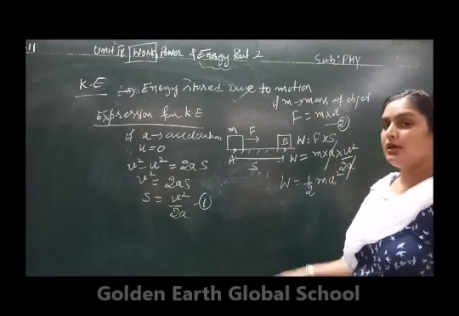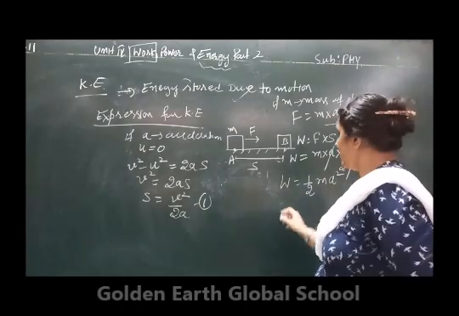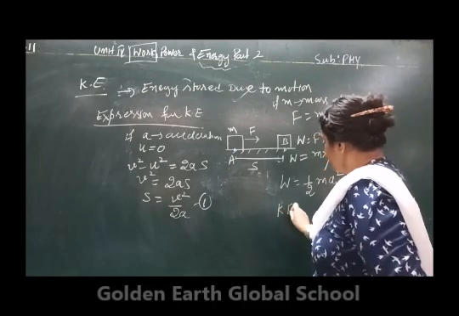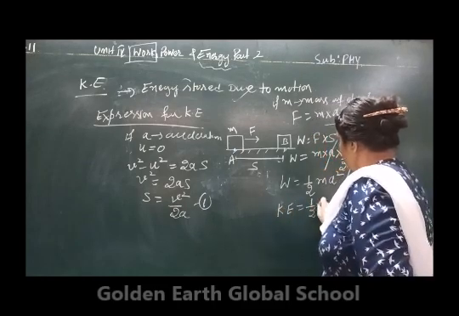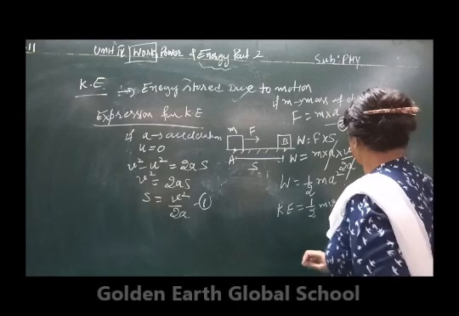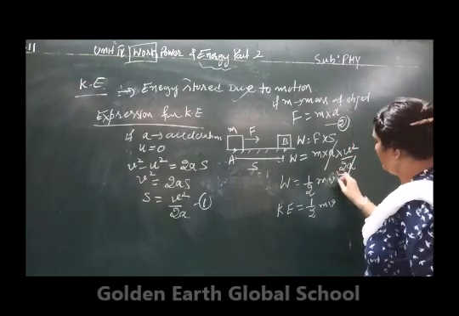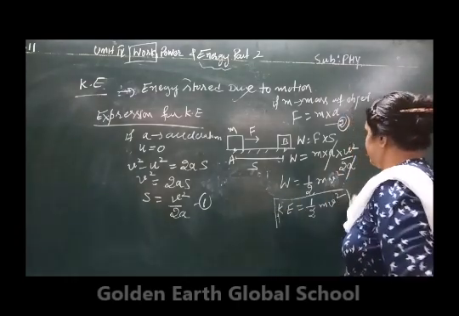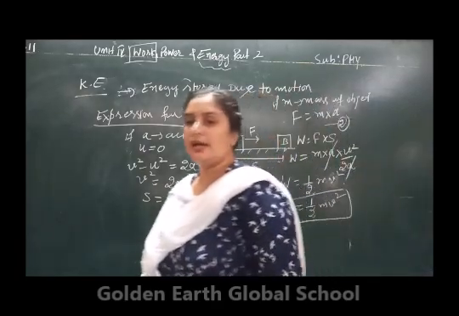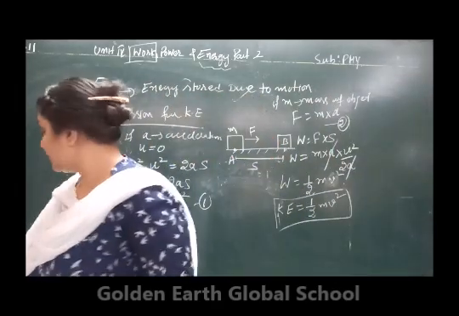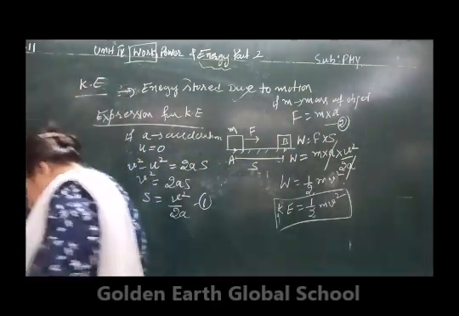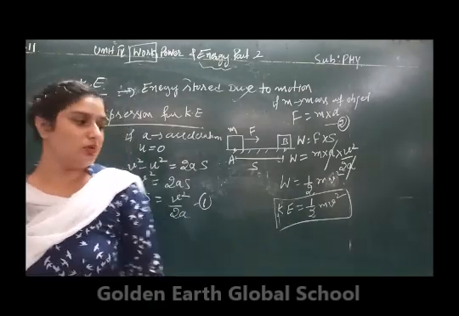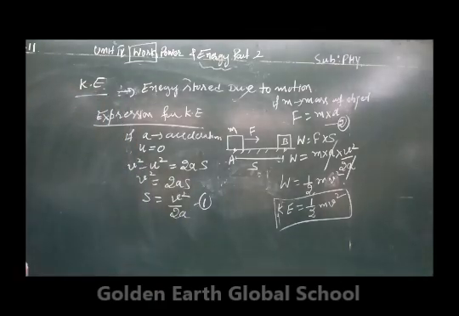A goes with a. From here you are going to get work done is equal to 1 by 2 m v square. Now this work done is stored as the kinetic energy. From here kinetic energy will be equal to 1 by 2 m v square. This is the expression for the kinetic energy. The kinetic energy is given by 1 by 2 m v square. Clear?